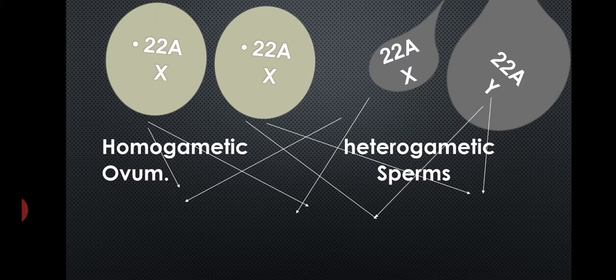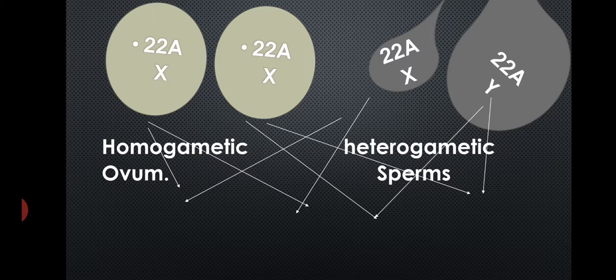So the female produces the ovum and the male produces the sperms. Homogametic means similar gametes, because the ova produced by the female are similar, that is, one type of ovum is produced which contains 22 autosomes and the X chromosome. So all ova contain 22 autosomes and the X chromosome.